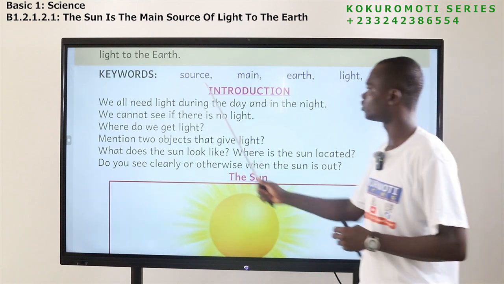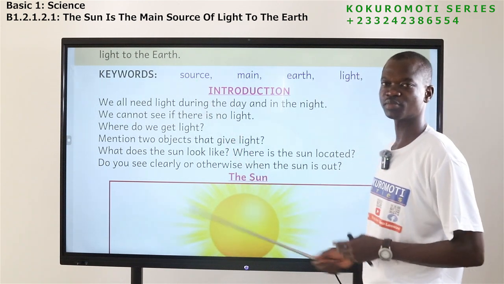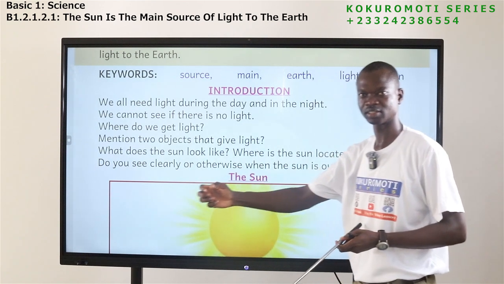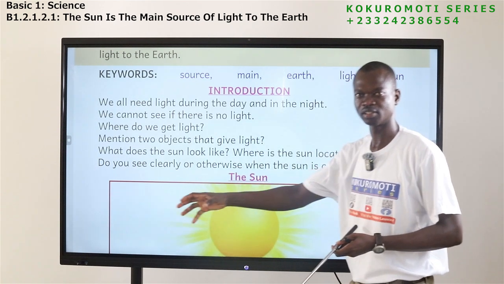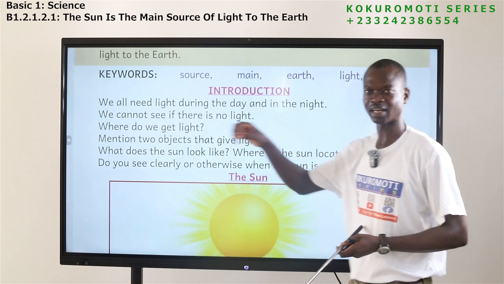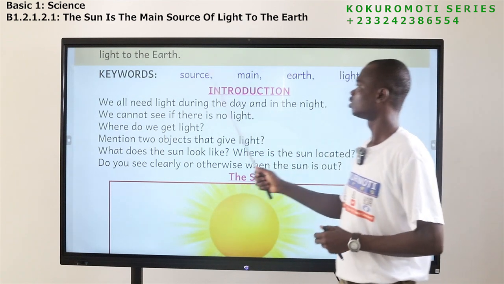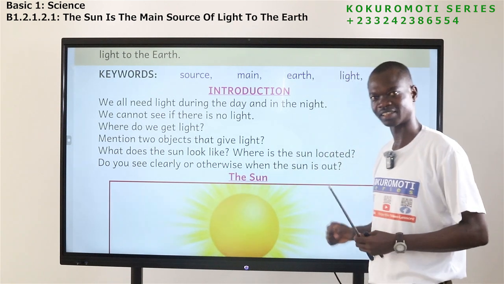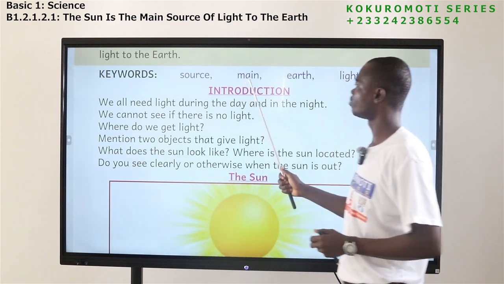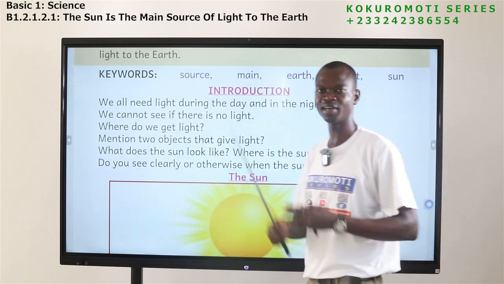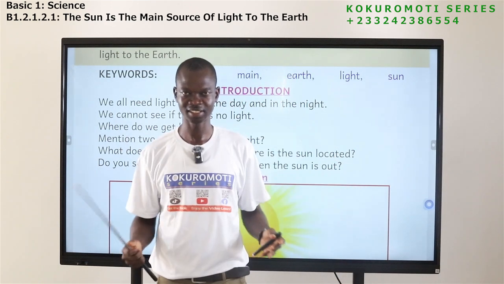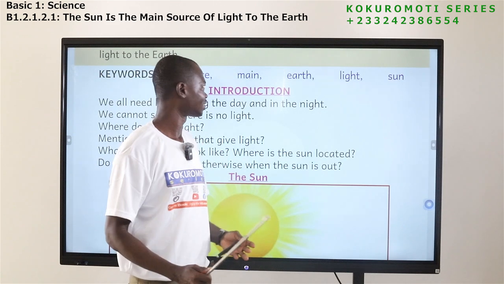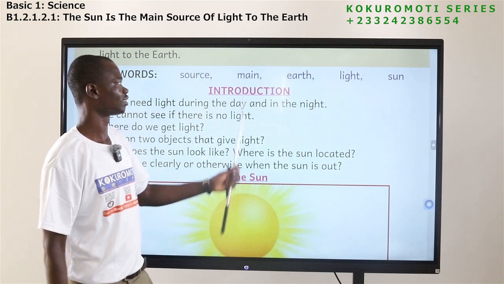So what is the meaning of the first one? Source means where we get something, where something can be obtained. So a source of something means where that thing comes from, or where we can get that thing. The next word is main. Main means the biggest, the largest.